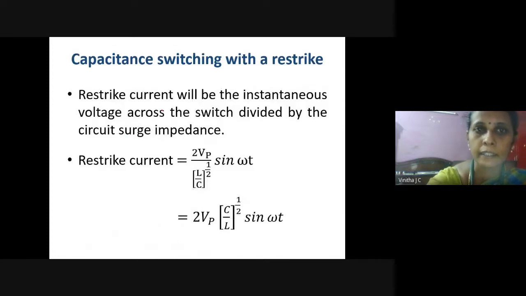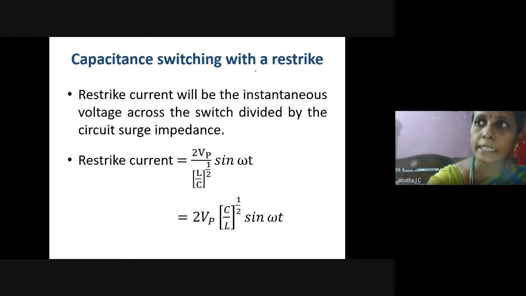And here the capacitance switching, that is, whenever the circuit breaker contacts are in open or closed condition, what will happen? When the circuit breaker contacts are in open circuit condition, there is a development of voltage across the circuit breaker contacts.